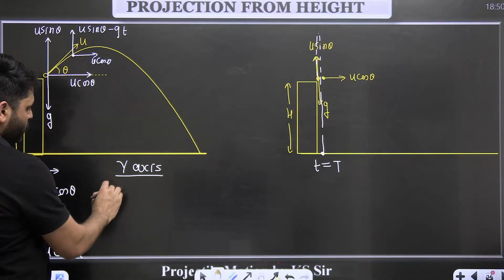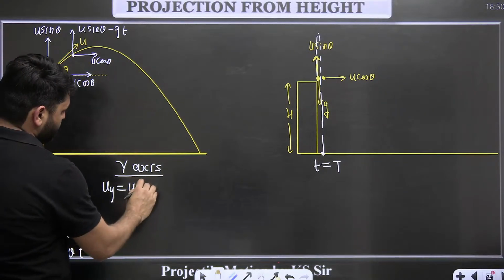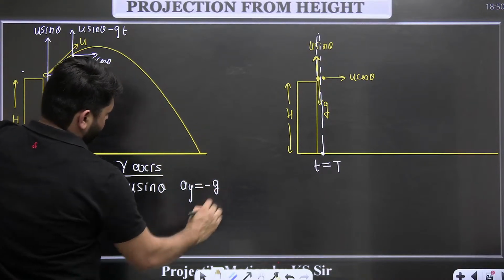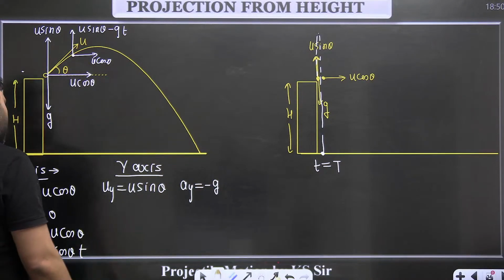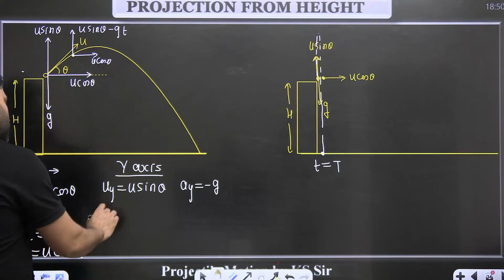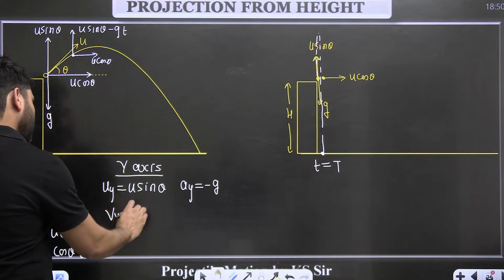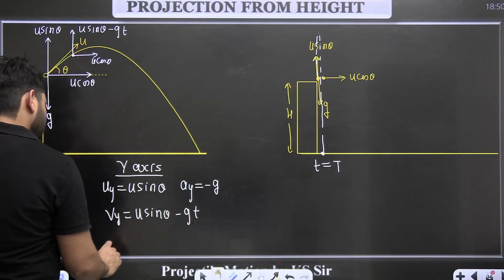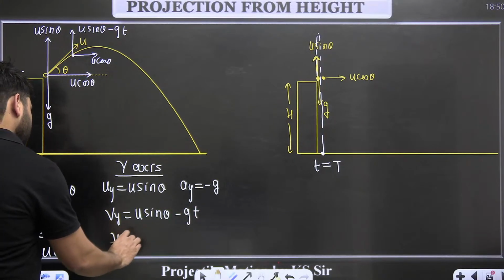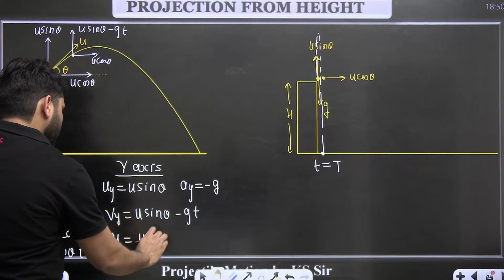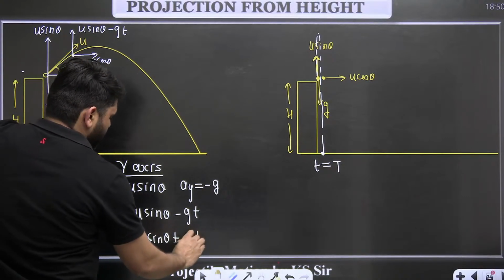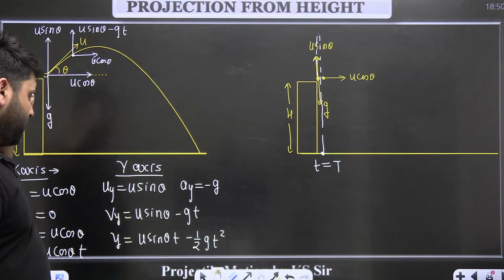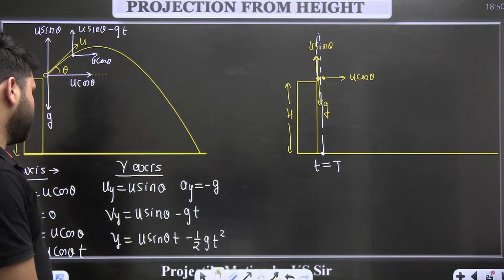In y direction, uy is equal to u sin theta, ay equal to minus g. So vy comes out to be u sin theta minus gt. Displacement in y direction comes out to be u sin theta into t minus half gt square. Okay, this way we can write all the equations.